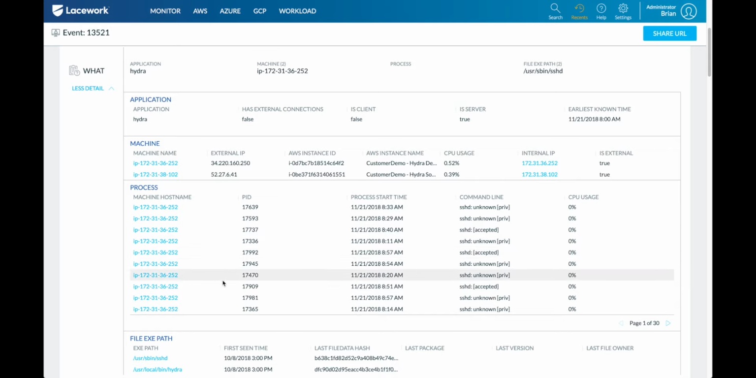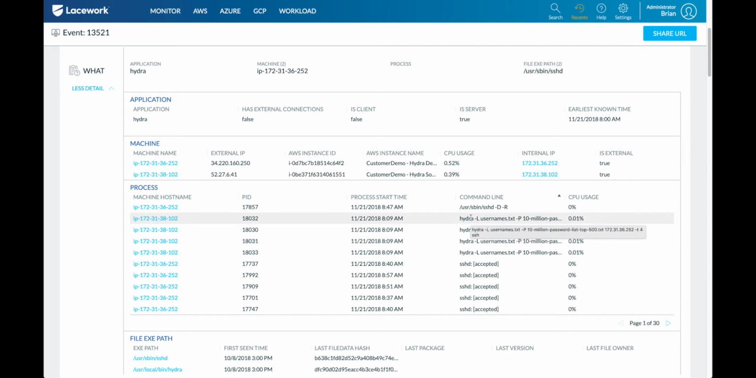So again, what machines were involved, process IDs, when did this happen? But then we had the exact command line argument that was run. I've got to be honest, this is a demo pitch, so we did some dramatic examples here. If we look, we see this was a command that launched with an argument of 10 million password list top 500. Yeah, okay, if you saw that, you'd be pretty concerned.